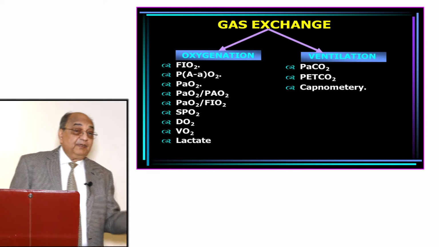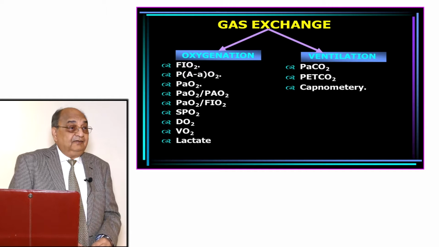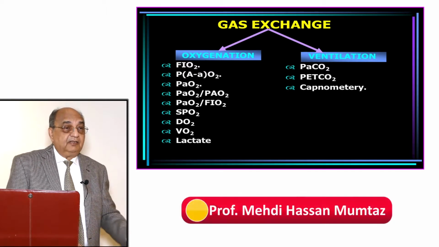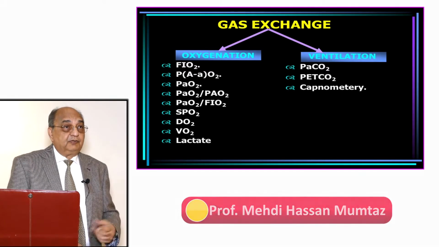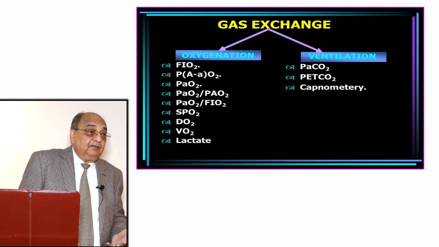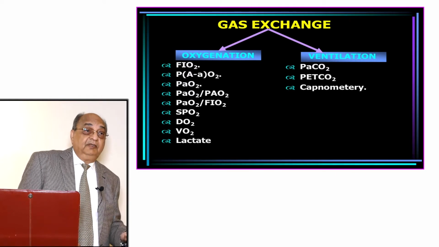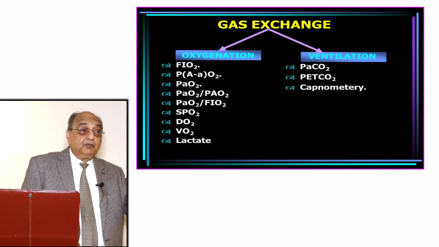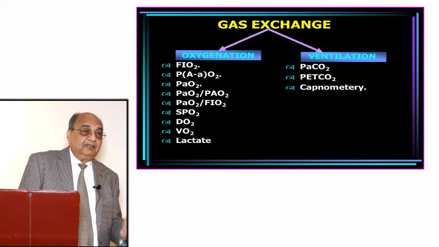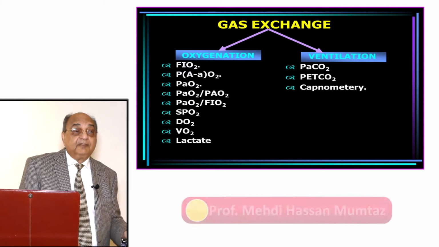Now, if the oxygen has been taken by the tissues, we'll have to see whether tissues are using it or not. How would we know? Because the metabolism is going on all the time. If oxygen is not there, then it will be anaerobic metabolism. If oxygen is there, then it's aerobic metabolism. If it is aerobic metabolism, then there won't be any lactate production. But if it is anaerobic metabolism, without any oxygen, lactate starts going up. So that will indicate that oxygen has been extracted, but it is not being used, like in cyanide poisoning. Cytochrome oxidase is not functional.